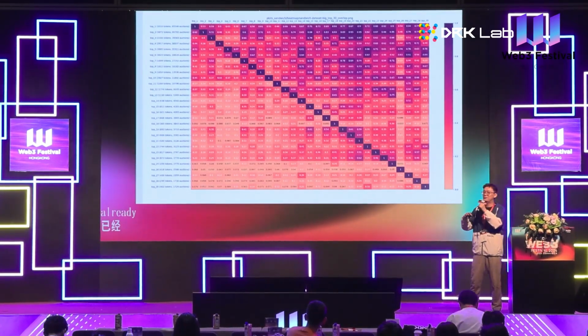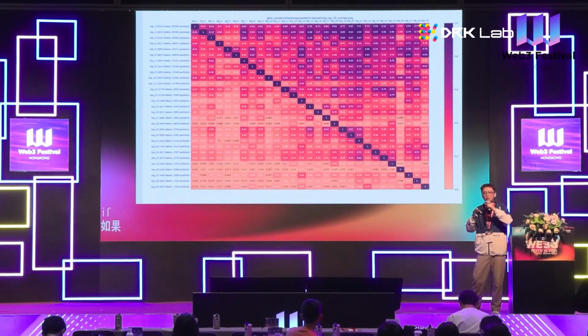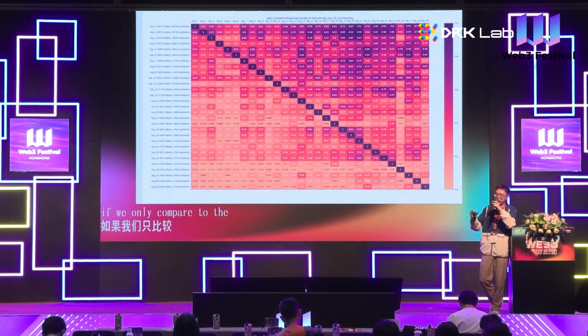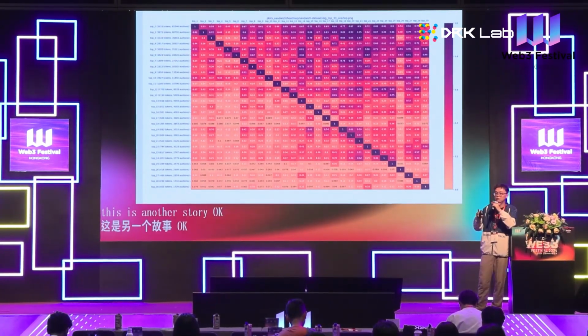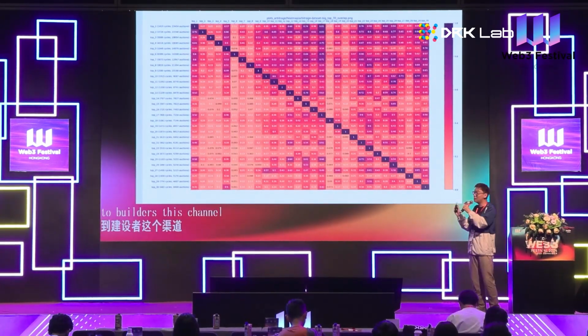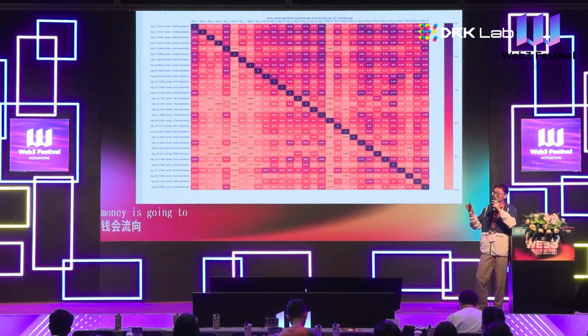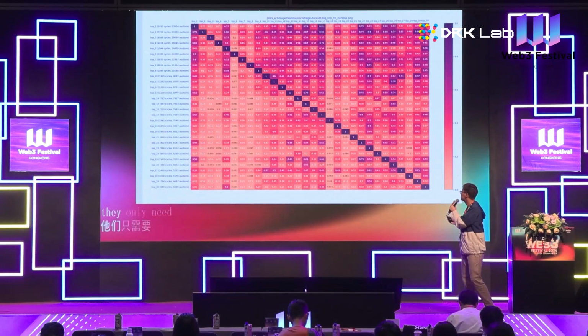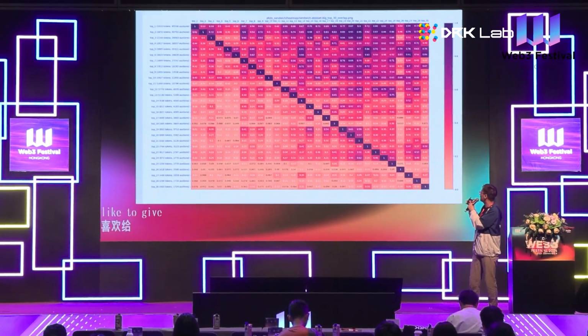If we only compare builders and searchers, most of the money goes to the builders, though if we consider proposers, most of the money goes to them, but this is another story. But for arbitrage, the share is much lower. Sometimes they only give like 50% of the money to the builder. So this is about this part.